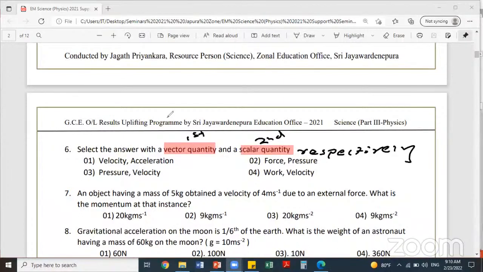Okay. So question number 6. Vector and scalar quantity respectively. Any volunteers? Yes. Nandali? Vashunda?